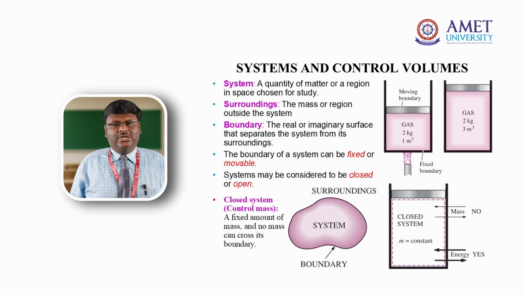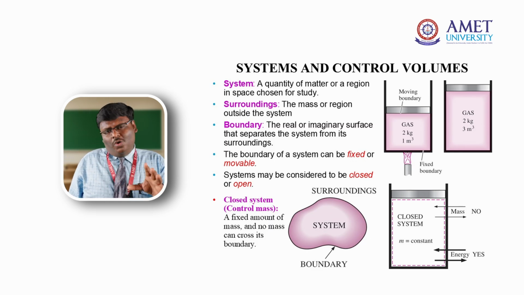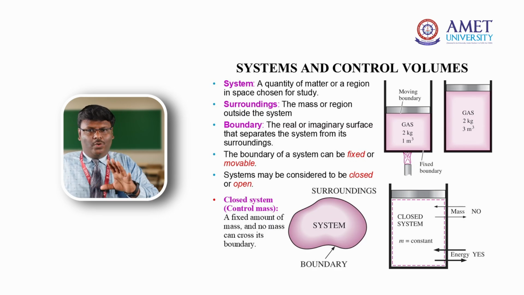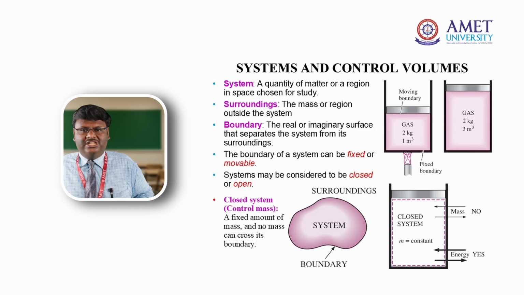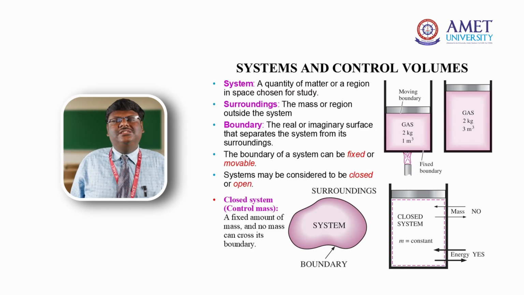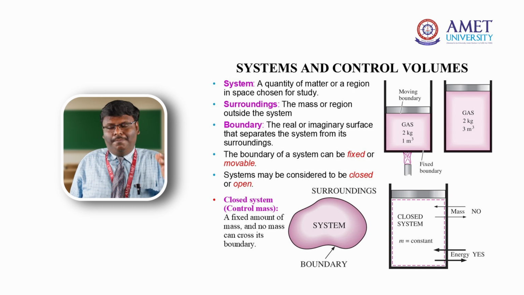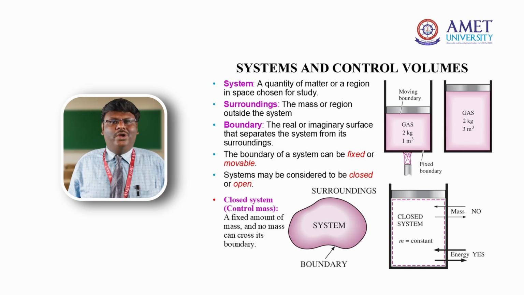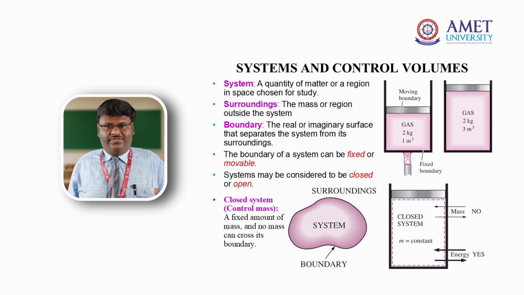Next, we are going to see about system, surroundings and boundary. A thermodynamic system is an enclosed space that is chosen for study. I choose an enclosed or defined space for any study, and that is referred to as the thermodynamic system. The space outside the system is the surroundings. The layer which separates the system and the surroundings is the boundary. So the confined area chosen for study is the system, the area outside is the surroundings, and they are separated by a boundary.